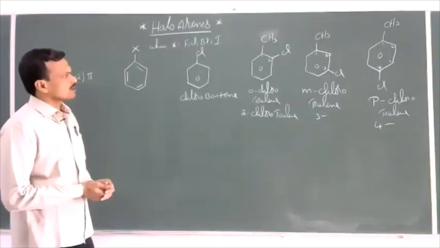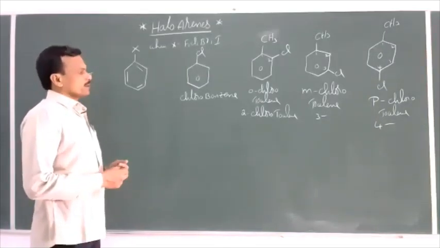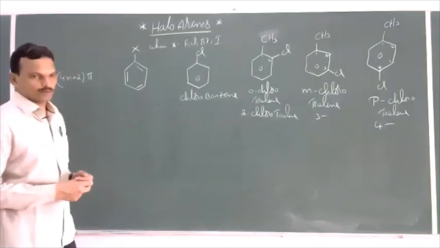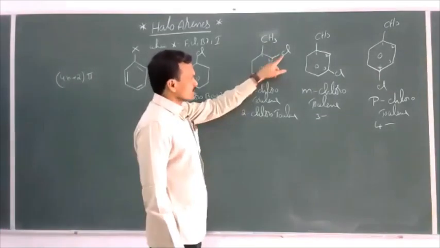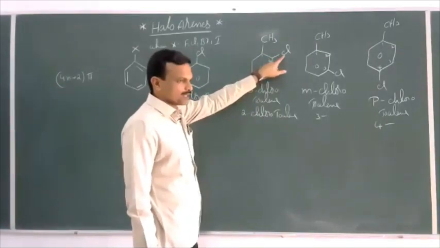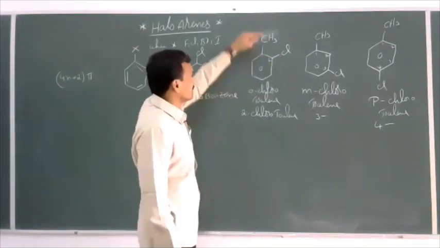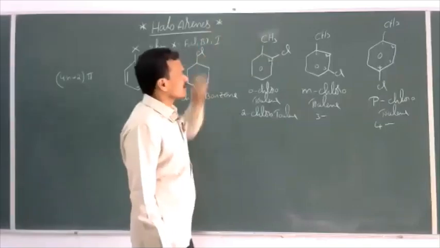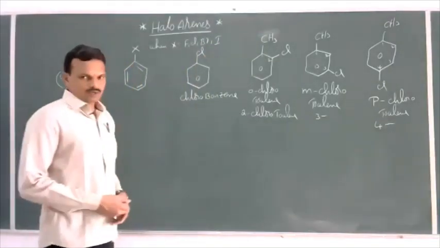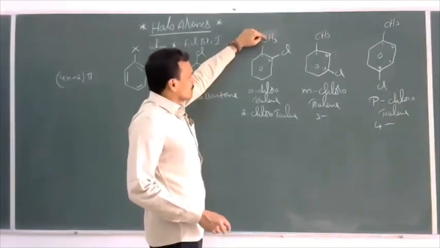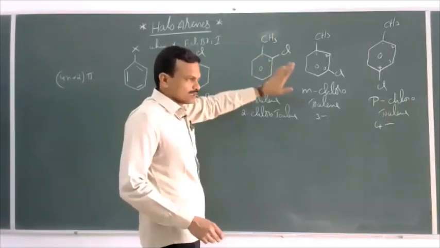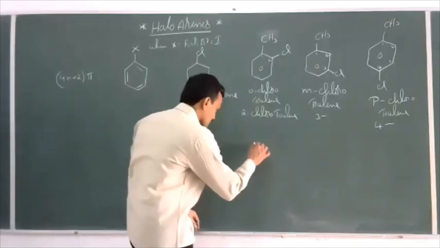So this is the nomenclature of mono-halo substituted compounds. And one more thing: the halogen atom may be substituted on the benzene ring or even on the alkyl group. Suppose the hydrogen of the alkyl group is replaced by halogen, then what is the name of the compound? Let us see.